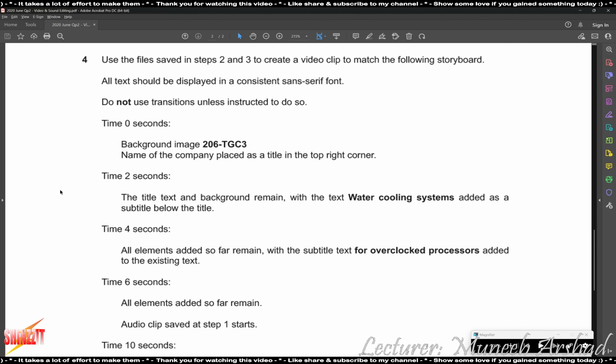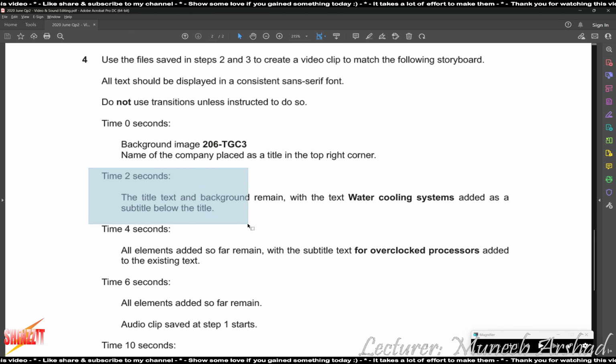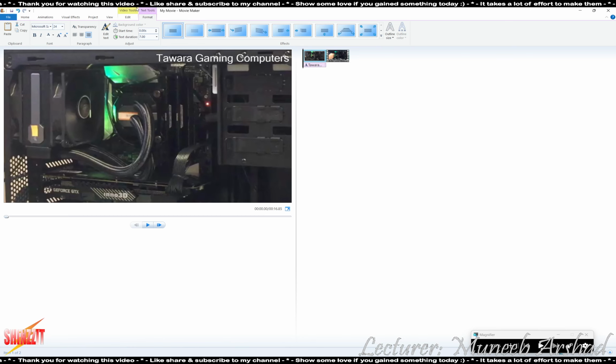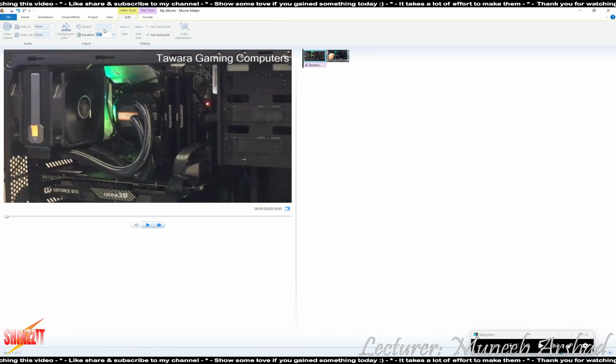Next, time 2 seconds. So that means the snapshot that we just added. This is a new item which needs to be added to your video. So at time 2 seconds, the title text and the background remains with the text water cooling systems added as a subtitle below the title. So what we'll do is we'll select this video, take the duration of the video to 2 seconds. Then I'm going to copy this and paste it again. I will copy the text and paste it over here in this slide.